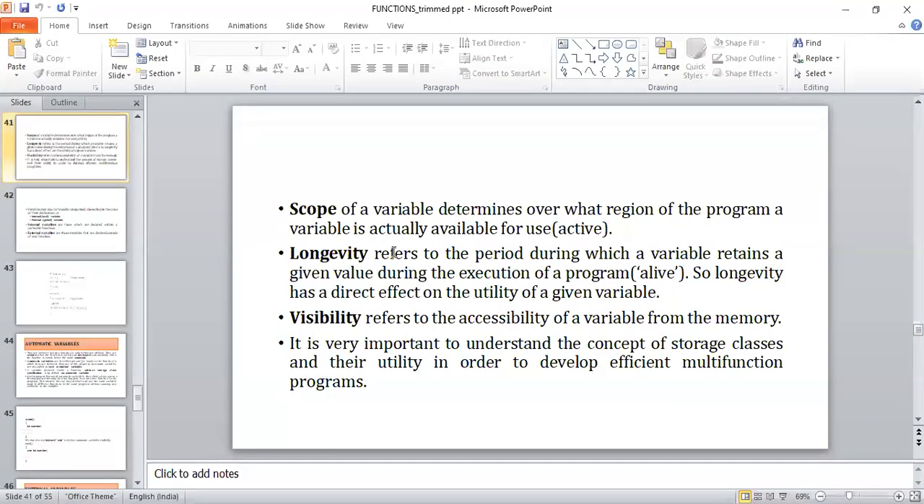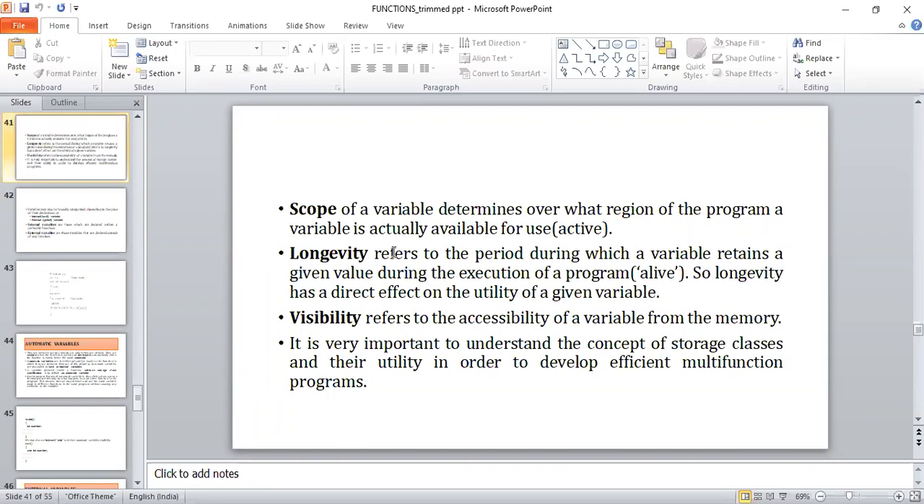Next one is the visibility. Visibility is nothing but accessibility of the variable from the memory. Once the variable has been declared, a particular amount of memory will be allocated by the compiler. For example, I have declared a variable of data type character. Let us consider that character holds 2 bytes of memory, so 2 bytes will be allocated to that variable. Can I access that variable from that memory or not? That refers to the visibility.